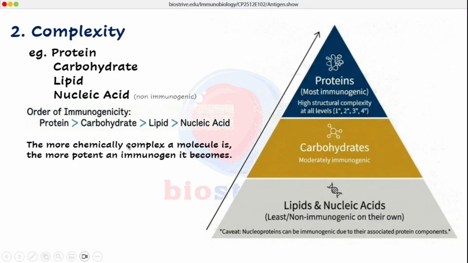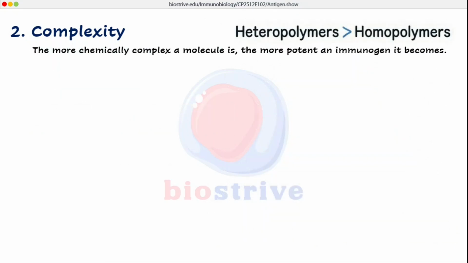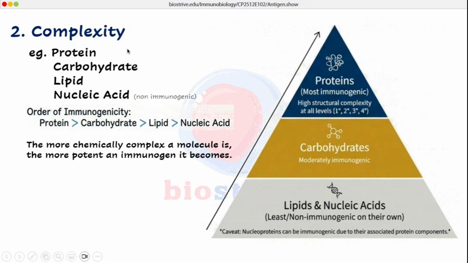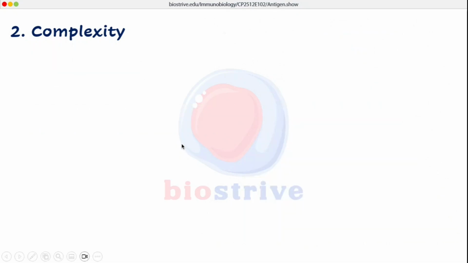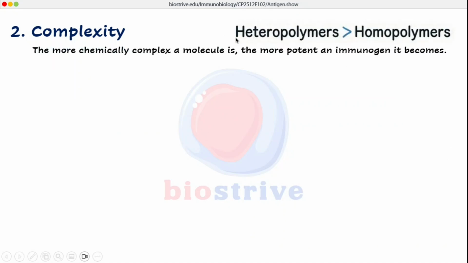The more chemically complex a molecule is, the more potent an immunogen it will become. Now let's talk about the nature of polymers, because all these structures are polymers in some way. Amino acids polymerize to form proteins, monosaccharides polymerize to form complex carbohydrates, and so on. So what will be the nature of polymer which will exhibit the maximum degree of immunogenicity? Heteropolymers always exhibit the highest degree of immunogenicity, and homopolymers are relatively less immunogenic as compared to heteropolymers.